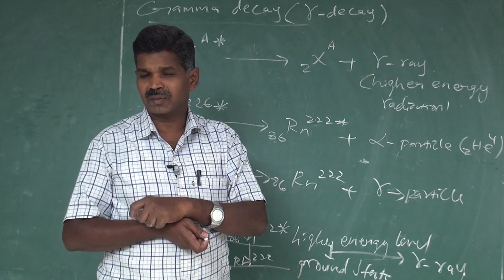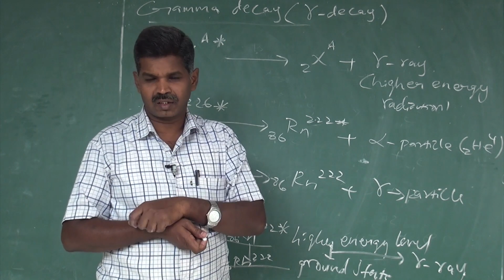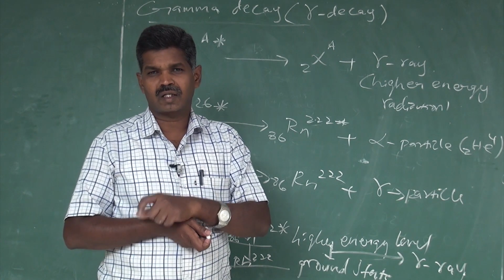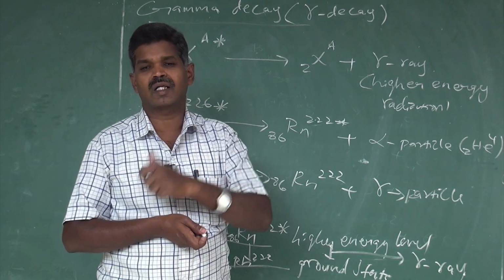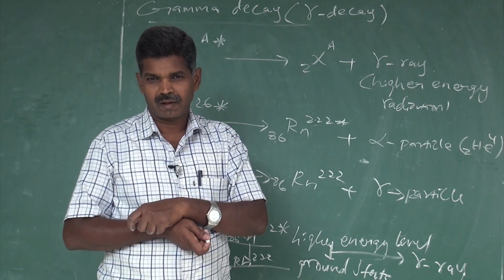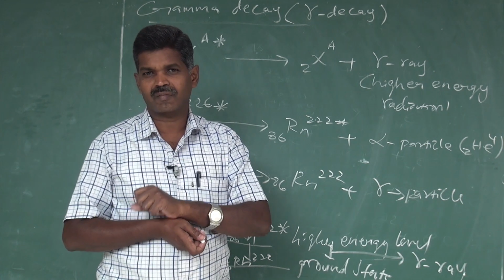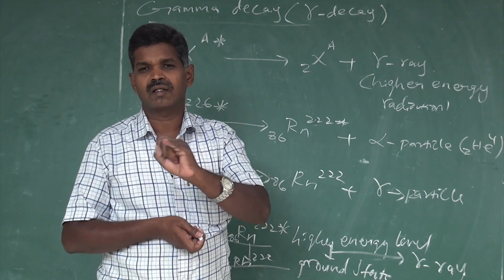The radioactive displacement law was framed by Soddy and Fajans. That's why another name for it is Soddy-Fajans law. In Soddy-Fajans law, we have three decays: alpha decay, beta decay and gamma decay.